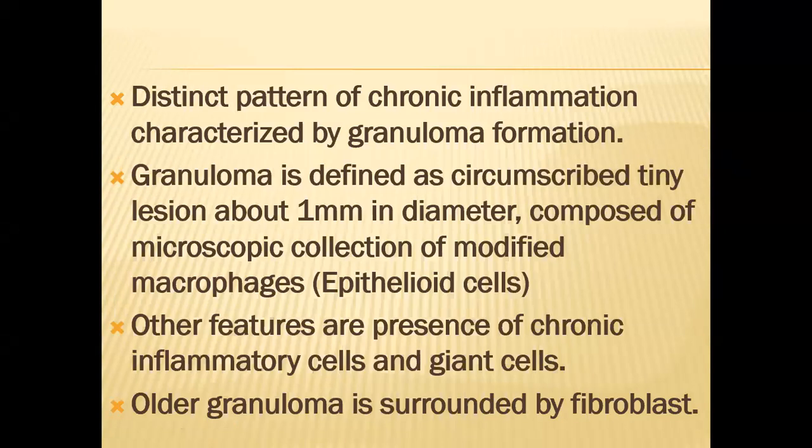What is granuloma? Granuloma is defined as a circumscribed tiny lesion about 1 millimeter in diameter, composed of a microscopic collection of modified, or in other words activated, macrophages. The other name given to these activated or modified macrophages is epithelioid cells. These are not actually epithelial cells. Oid, when added, means they look like epithelial cells. So the name given is epithelioid cells.